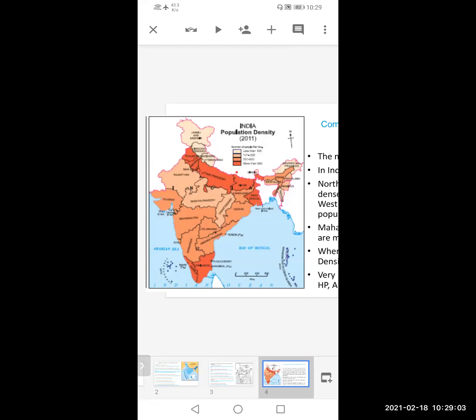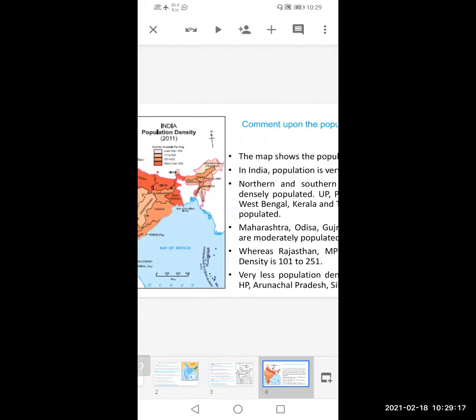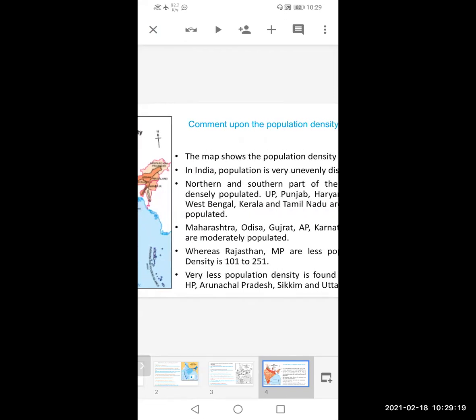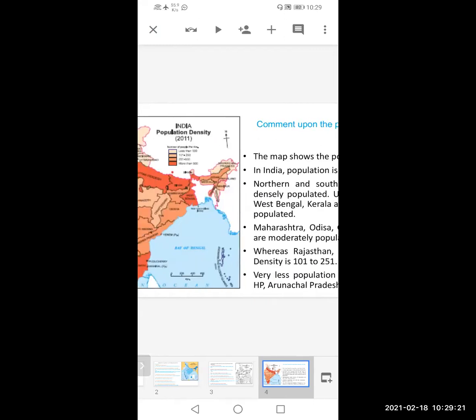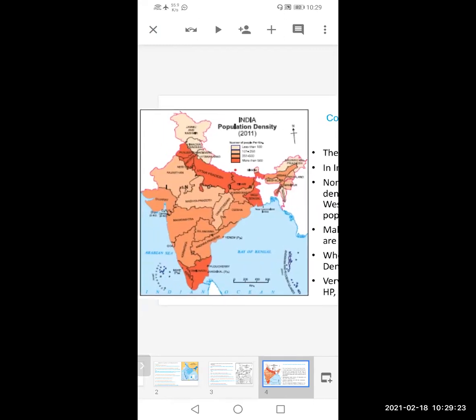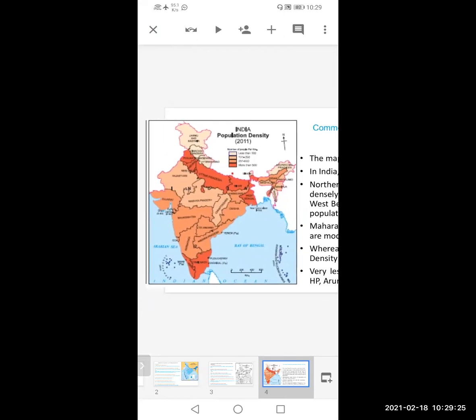And lowest population density is observed in Jammu Kashmir, Himachal Pradesh, again here Arunachal Pradesh, Sikkim, Uttarakhand. The population density is very low there. So these are the points regarding population density of India. The population density is very varied and uneven distribution of population density is observed.